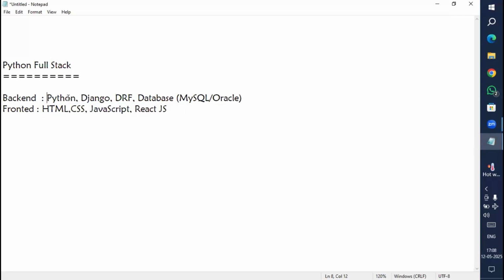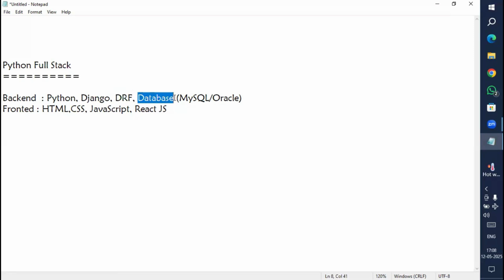Python is a programming language used to write programs to develop simple applications or software. Django is a framework used to create web applications, or we can design websites using this web framework technology. DRF stands for Django REST framework. Using this, we can create APIs for the web applications designed using Django. What is an API, what is its use and purpose, I explained in the previous sessions.